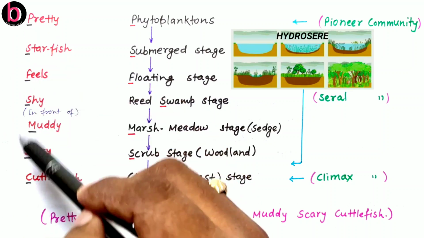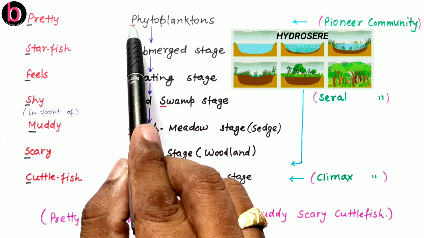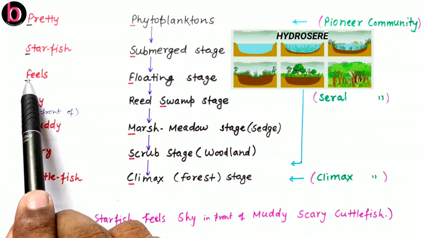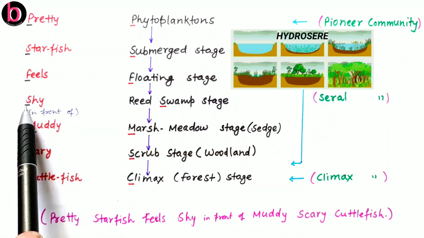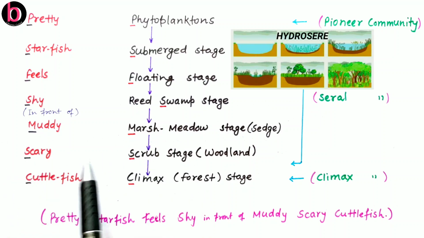Now here again this is given for each particular stage. Pretty is P for phytoplanktons, starfish S for submerged stage, feels F for floating stage, shy S for swamp stage, muddy M for marsh stage or meadow stage we can say, scary S for scrub stage, and cuttlefish C for climax stage. So this is about the trick. By this sentence you can easily memorize all the steps of Hydrosere.